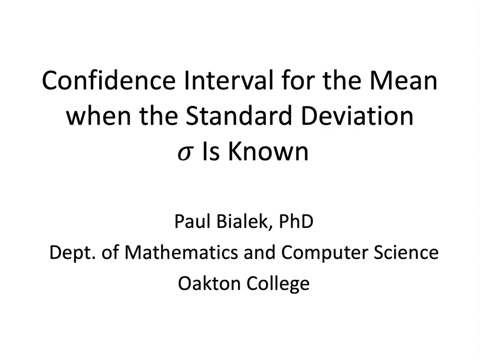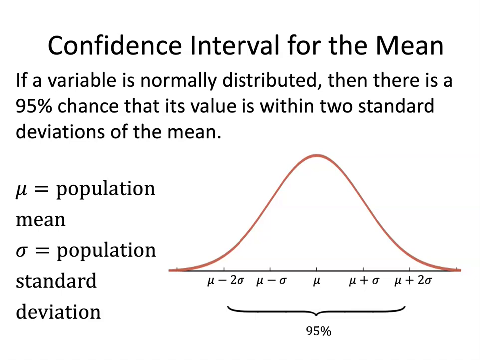Let's look at the confidence interval for the mean when the standard deviation sigma is known. This argument is pretty complicated, but I think it's worth presenting, so I hope you can follow it. If a variable is normally distributed, then there is a 95% chance that its value is within 2 standard deviations of the mean. What variable are we going to apply this to?